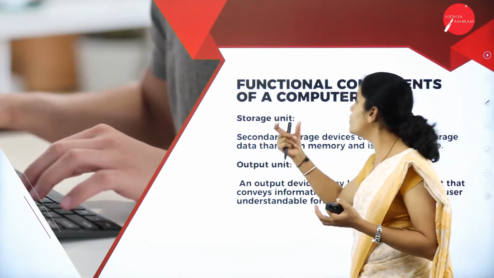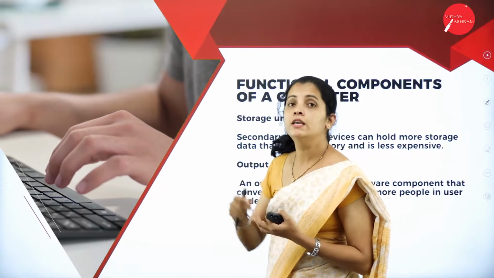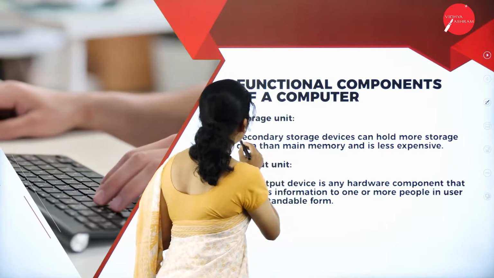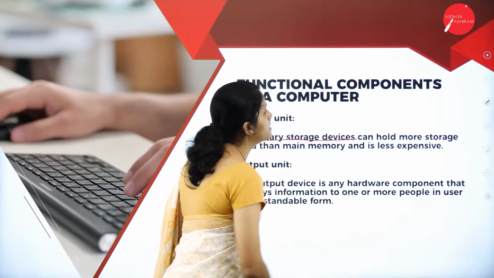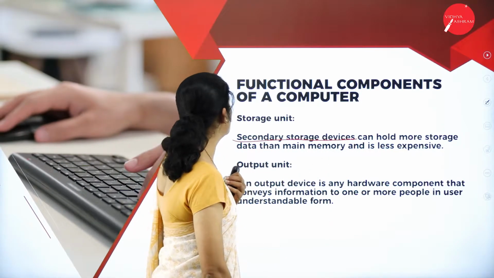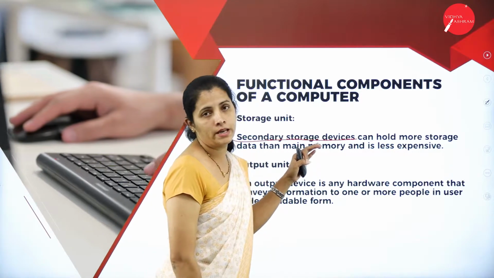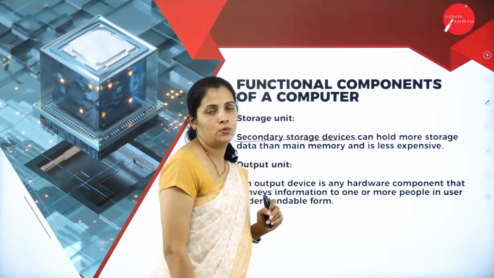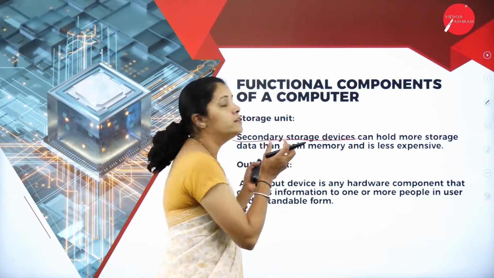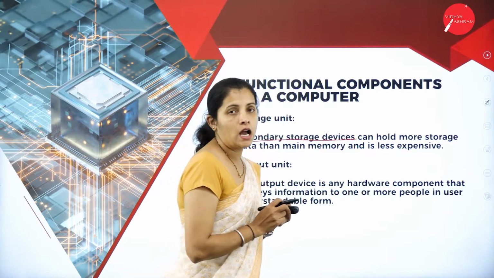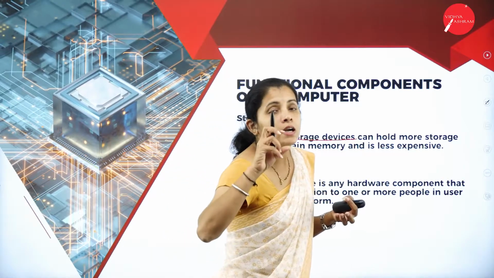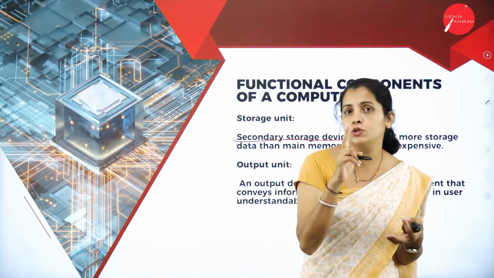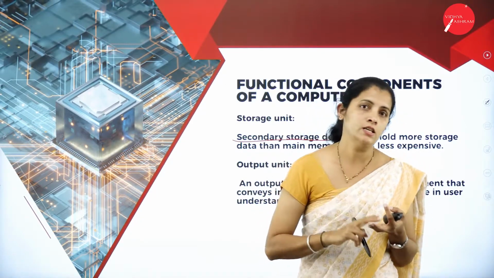So here storage unit is nothing but the storage area or storage space. So secondary storage device can hold more storage than the primary storage, and it is less expensive. That means when it comes to storage area or storage unit, computer memories are classified into two types, that is primary storage and secondary storage.